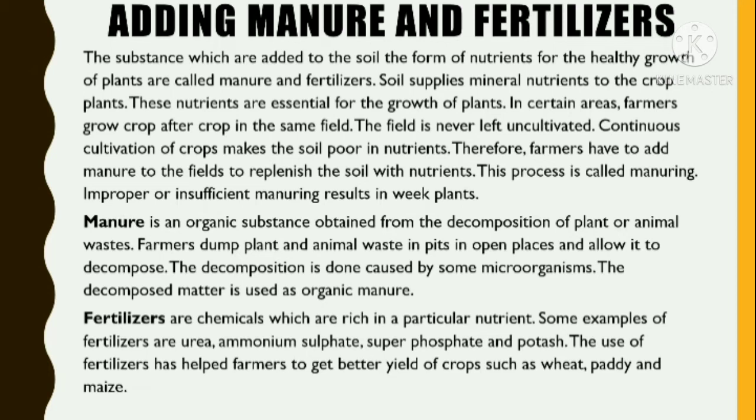Some examples of fertilizers are urea, ammonium sulfate, superphosphate, and potash. The use of fertilizers has helped farmers to get a better yield of crops such as wheat, paddy, and maize. The fertilizers have health hazards, but still these are used in some places because of the high yield of crops.